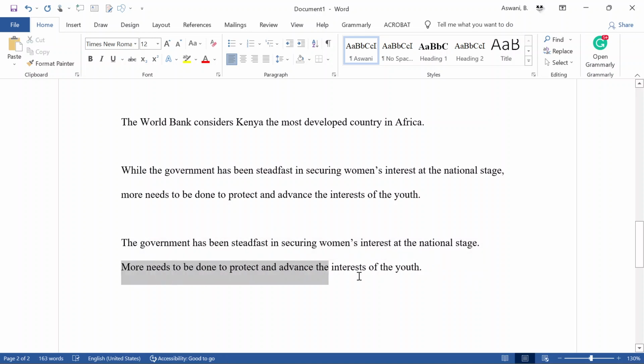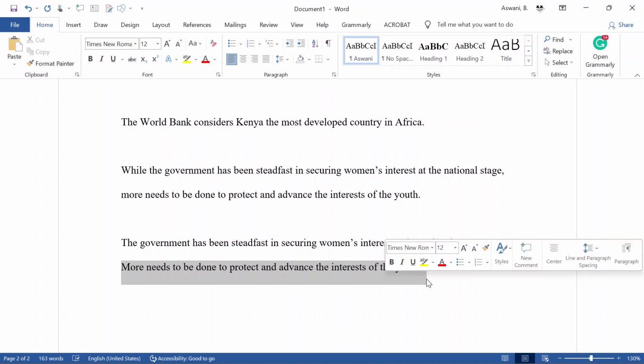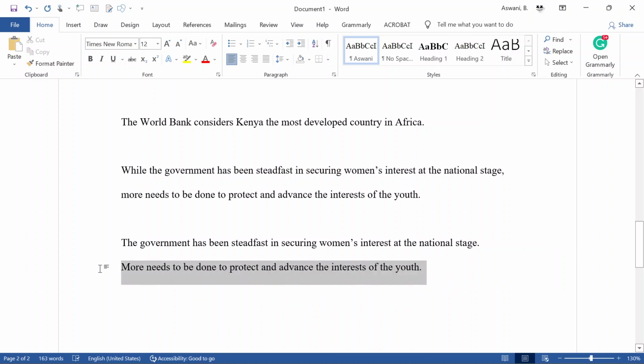But if you look at this second part of the sentence, you realize we are saying more needs to be done, but we're not indicating who is doing the more. So we are emphasizing more, and more in this case becomes the object because that is what we are emphasizing, as opposed to telling us who is actually supposed to be doing it. More needs to be done by who? So in this case, this second part will be in passive voice.